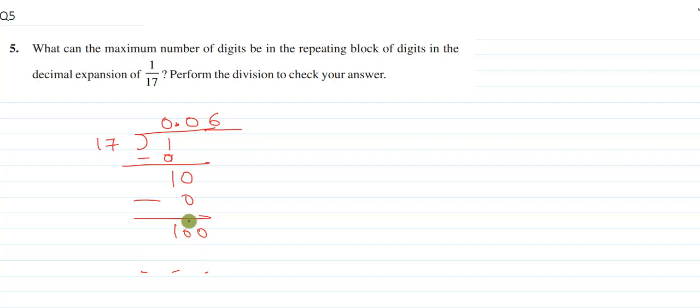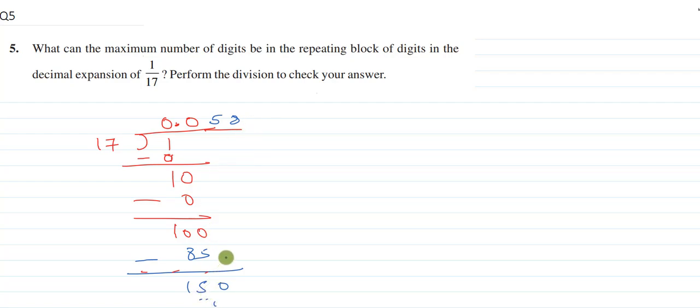So what if you proceed in this? 17 6's will be greater than 100. 17 5's are 85, right? So it will be 15. Again 0 will be there. Again you are going to divide by 17 and give 17 8's and so on.